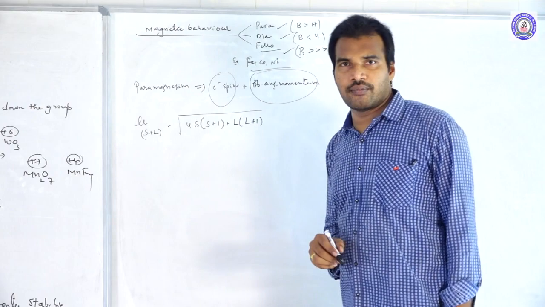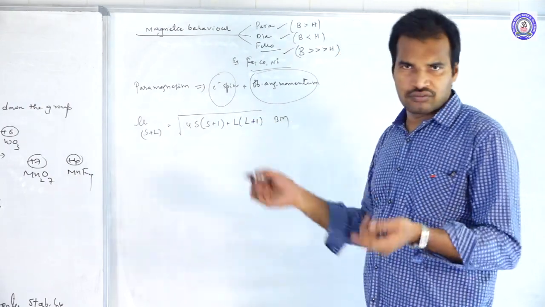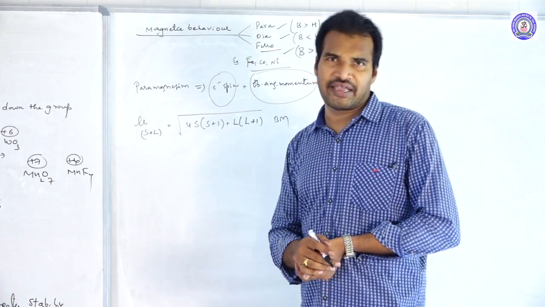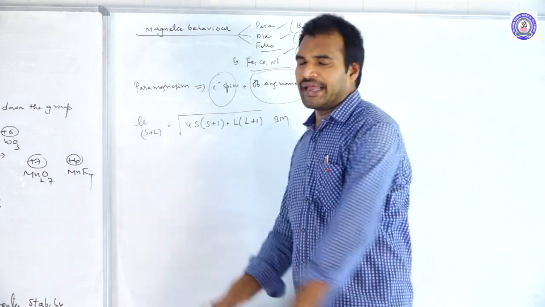By using this formula we can calculate. This is in Bohr magnetons. Usually magnetic momentum we express in Bohr magnetons. So by using this formula, we can calculate total magnetic momentum.